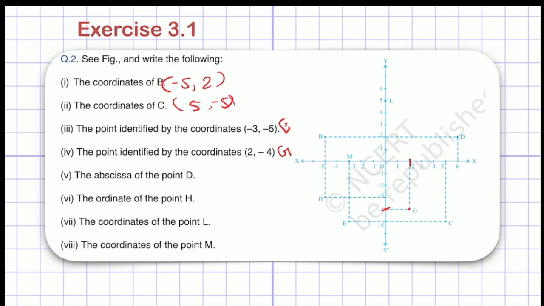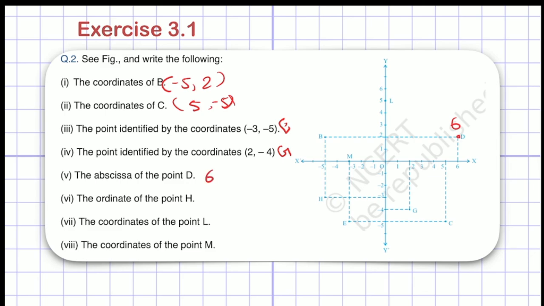Now we have abscissa and ordinates. The abscissa of point D. What is the abscissa of point D? Abscissa is just the x coordinate, right? So where is point D? Here I have point D, right? Now what will be the x coordinate of point D? That means I have to look at the x-axis from this point. It will coincide at 6. So my x coordinate is 6. That is only the abscissa, right? So I have to write 6 here.